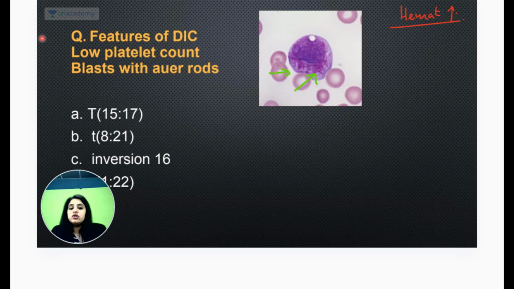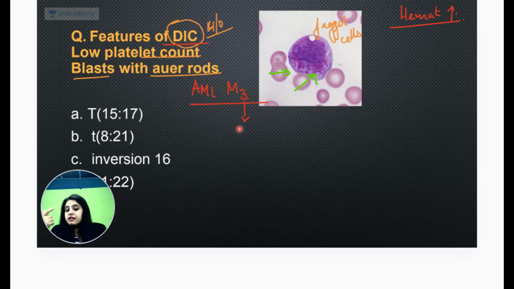So first and foremost, what are the features of DIC? There was a question on features of DIC. We know DIC comes with a low platelet count, and there was a clinical history of DIC mentioned, low platelet count, and there were blasts with Auer rods. Of course, they were probably talking about the very famous faggot cells. So they wanted to ask you the translocation. With DIC, I told you, there's only one leukemia in the whole wide world that can be associated with DIC, and that leukemia is AML M3. For AML M3 we used to take multiples, 3 5s are 15. So translocation 15;17 is what you see in AML M3, and that was the answer over here.